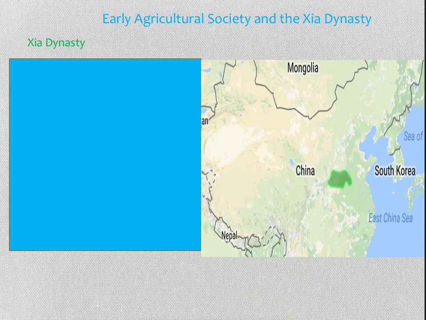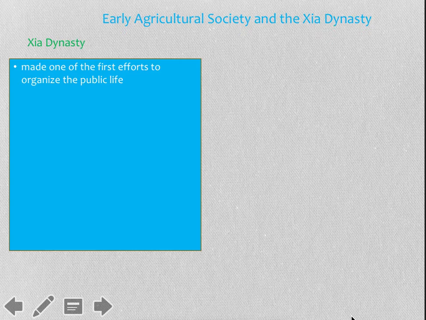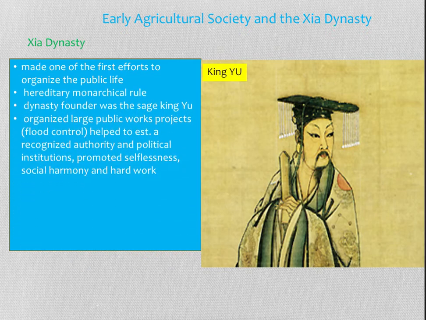The first dynasty we're going to look at is the Jia dynasty. So right here, this little area is the Jia dynasty. It was not very large and didn't control a lot, but back then it was the first effort to control public life. Again, it's this idea of a dynasty. The dynasty's founder was King Yu.